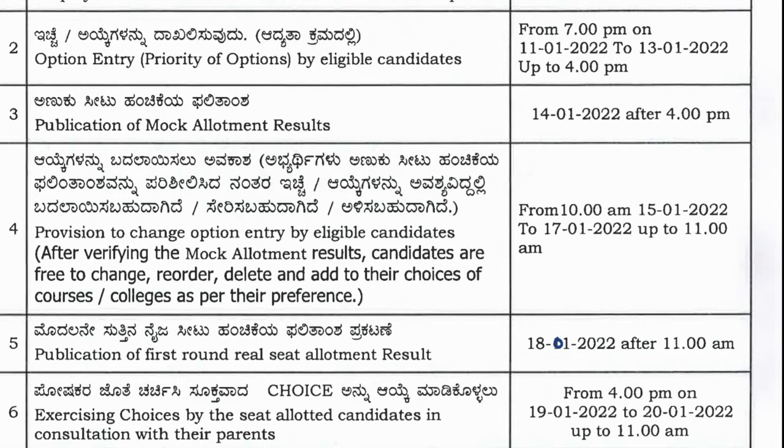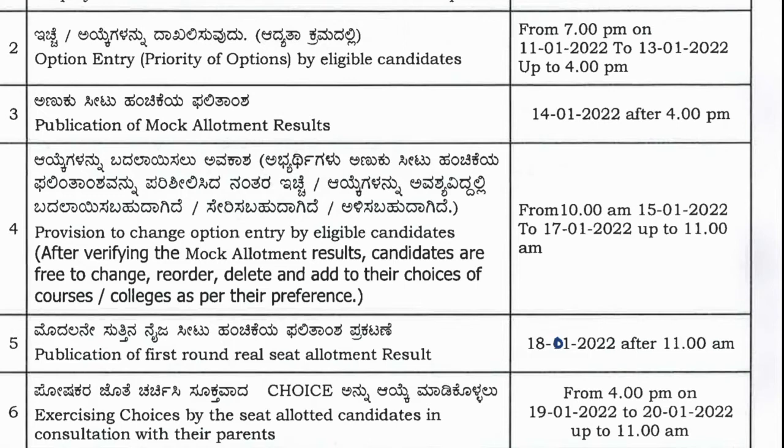After the publication of the mock results, you can have a look at it, and after checking the mock allotment result, if you want, you will have the option to make changes. So in consultation with your parents, you can make the changes, and you are free to make changes in the order that you have given. That is, you can reorder it, you can delete it, you can add any of the choices of the courses, or any more preferences of the colleges will be available if you have not added those. So you can add those colleges also. So you can alter it in whichever way you want.